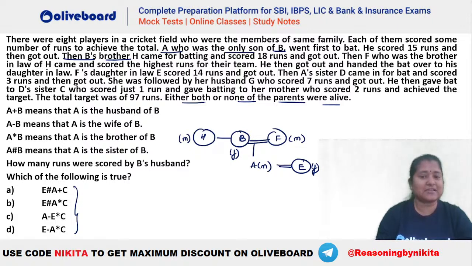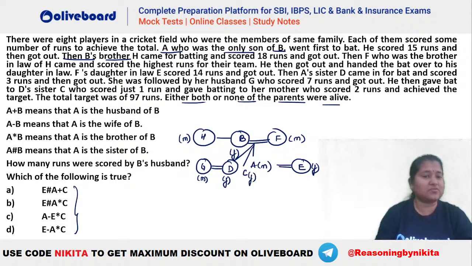Then A's sister. You can see A has a sister here. Okay, so A has a sister who is your D. So A's sister D came in for batting and scored 3 runs and got out. She was followed by her husband G. So D's husband is your G. So G has to be a male person who scored 7 runs and got out. He then gave it back to D's sister C. So D has a sister here who is your C. Okay, so we have your C also.